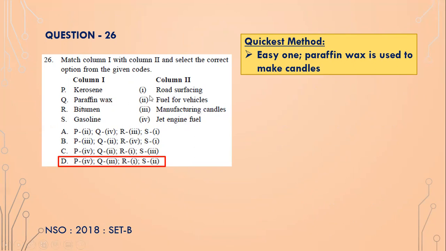Paraffin wax is not used for road surfacing. Paraffin wax is not a fuel for vehicles. Paraffin wax is not a jet engine fuel. So paraffin wax is the only substance used to make candles, isn't it? So Q3. What is Q3? Q3 is option D. That's it. Only one option you need to solve.